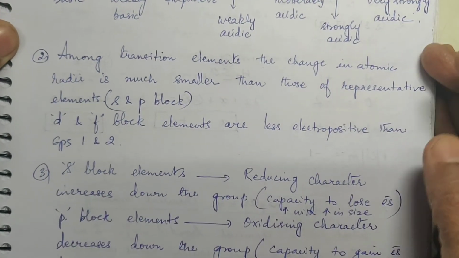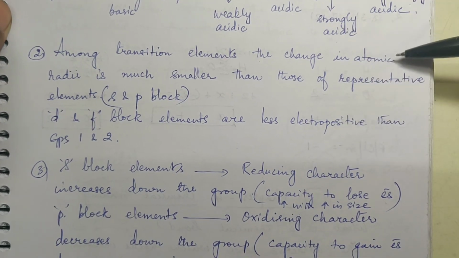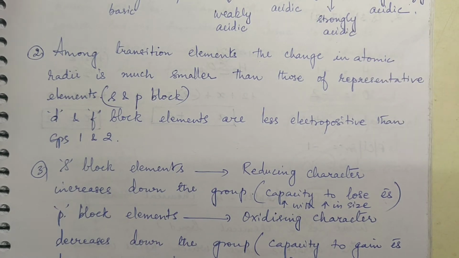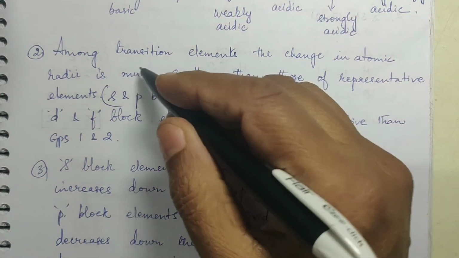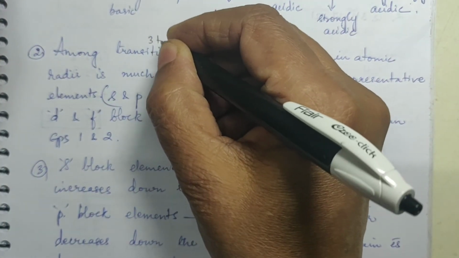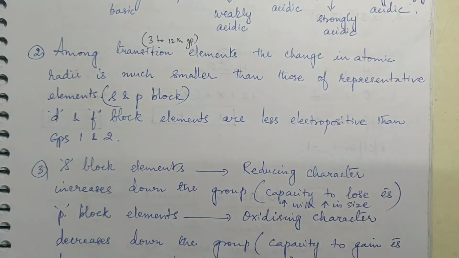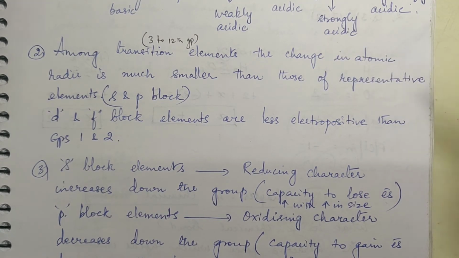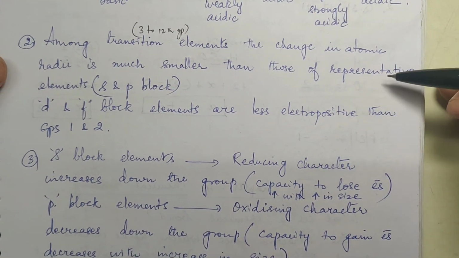Okay. Now, among transition elements, the change in atomic radii is much smaller than those of representative elements. S and P block elements are called representative elements, and between 3 to 12 they are called transition elements. Third group to 12th group, they are transition elements, right? And the change in atomic radius is much smaller. This we will see in 12th class. We need not see it now. It's not necessary now.